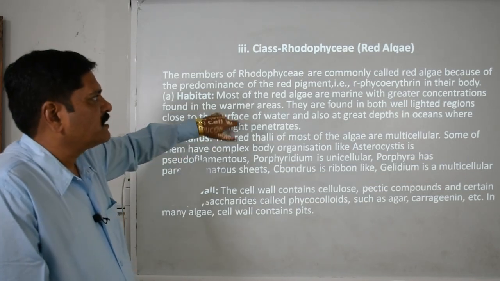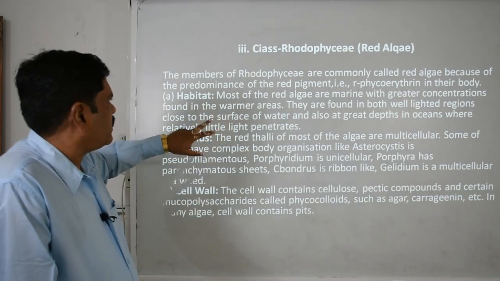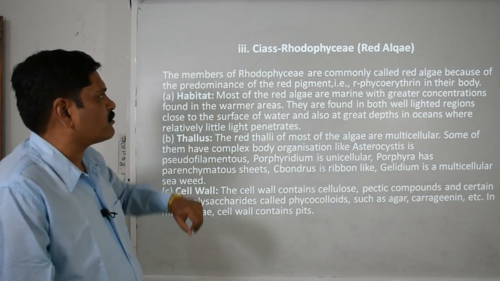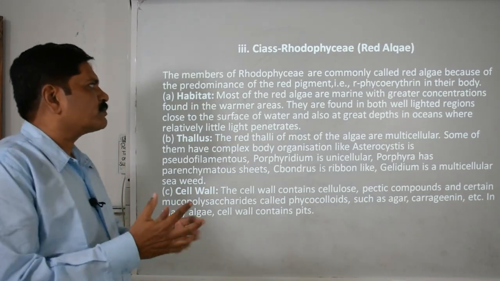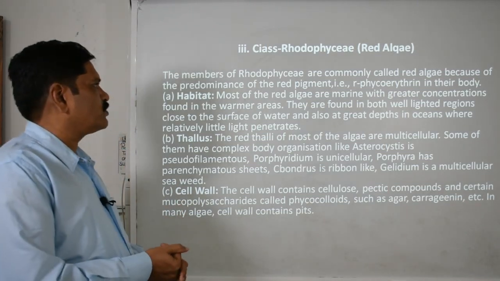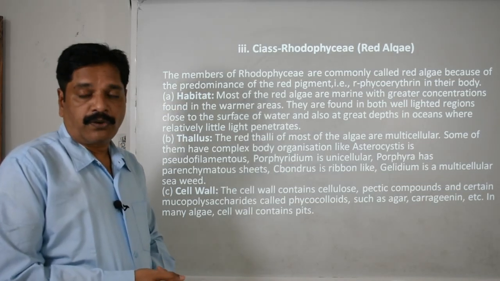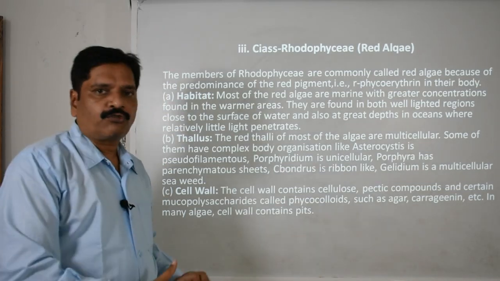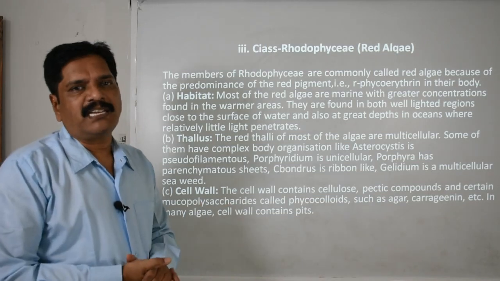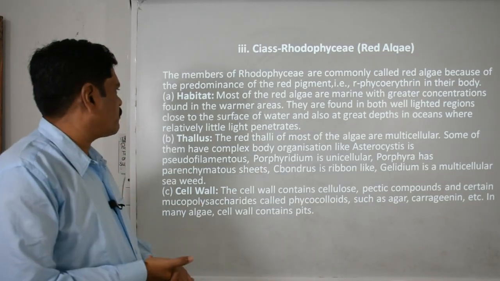They are found both in well-lighted regions close to the surface of the water, and also at great depths in the oceans where relatively little light penetrates. That means from surface to bottom, such a wide area of the sea is covered by them.